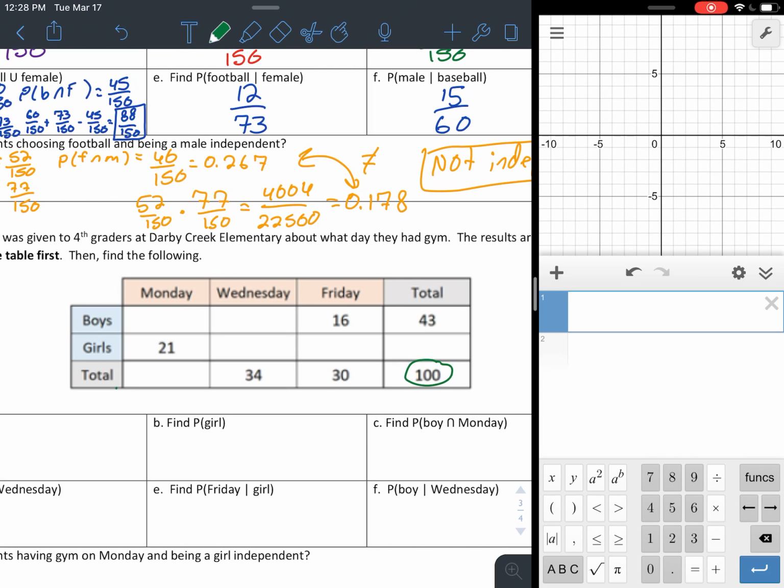So then we always are looking for columns or rows with only one thing in them. And it looks like the last column and the last row both only have one thing. So we could find this total right here. It would be 100 minus 43. That would give us, what, 57. We could find this total down here. It would be 100 minus 34 minus 30. So that's 100 minus 64.